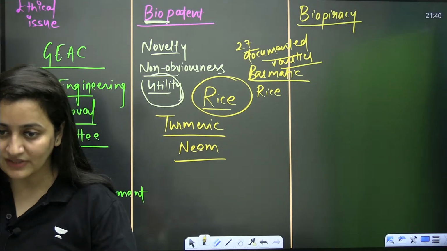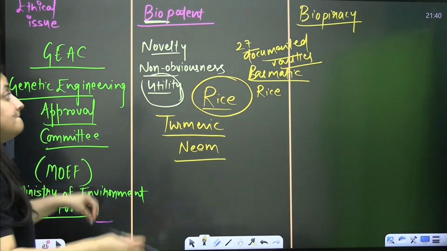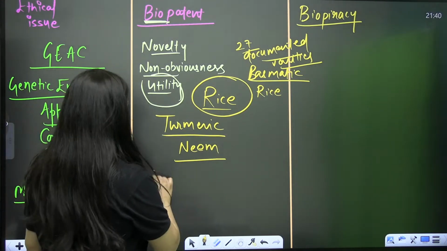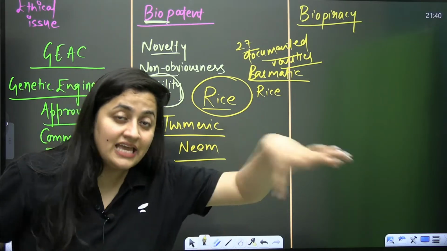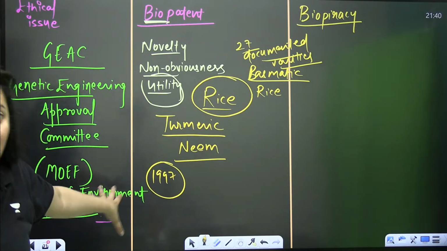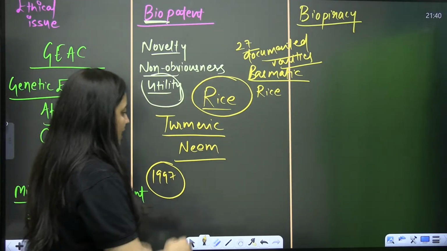But here we have one story. What happened in 1997: an American company got patent rights for basmati rice through the US Patent and Trademark Office.